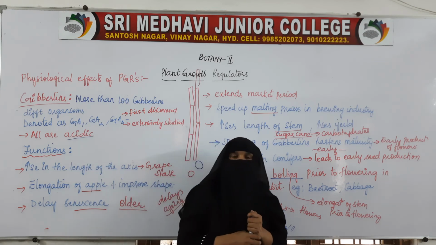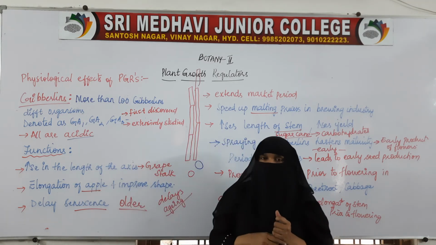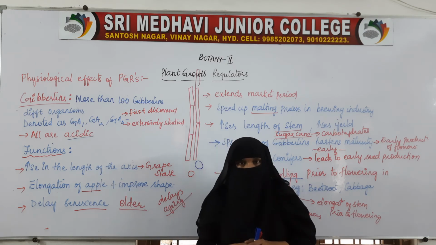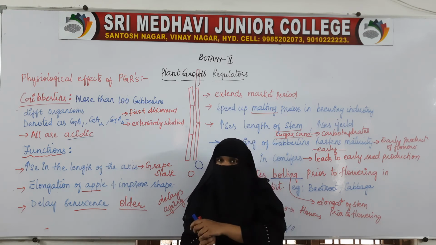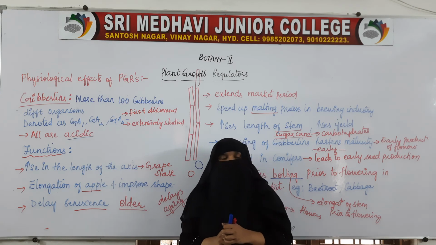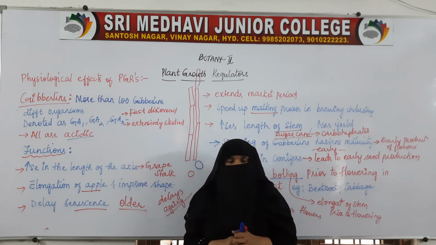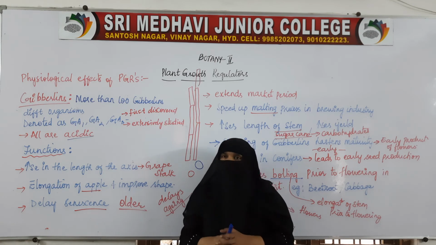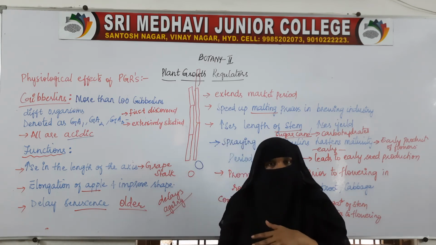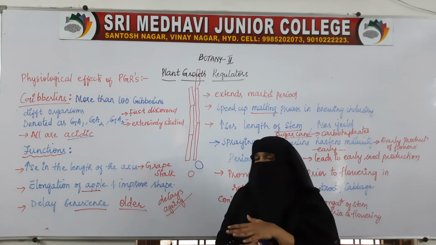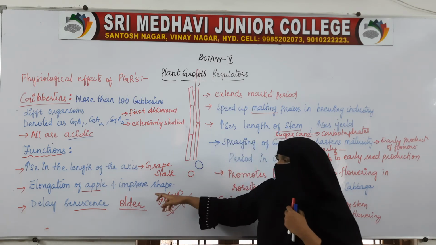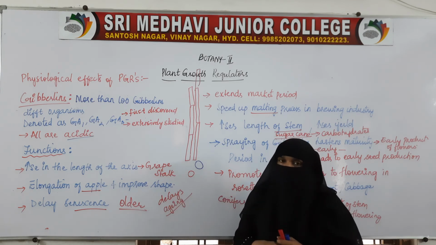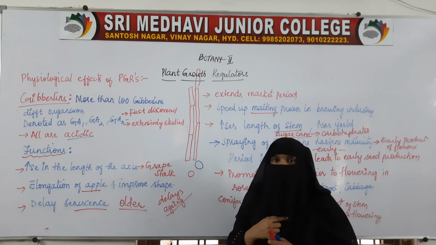Gibberellins have been extracted from more than 100 organisms. Gibberellins can be denoted as GA1, GA2, GA3, GA4 and so on. GA3 is the most extensively studied and the first discovered gibberellic acid. All the gibberellins are acidic in nature. They help in increasing the length of the grape stalk, and also help in the elongation of fruits as well as improve the shape.